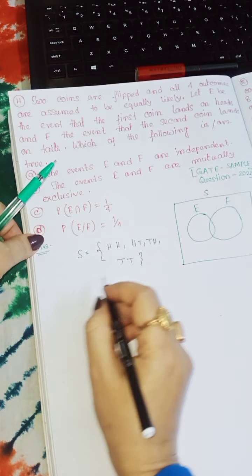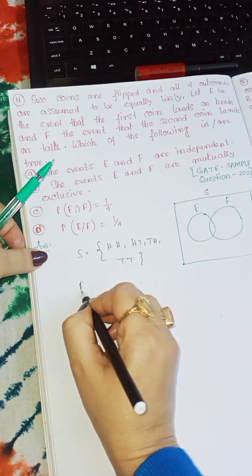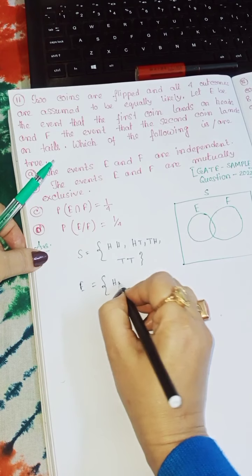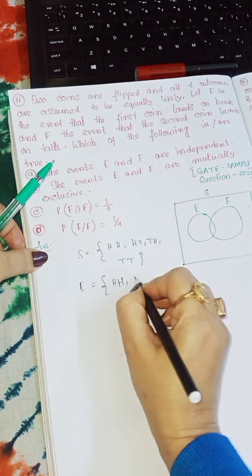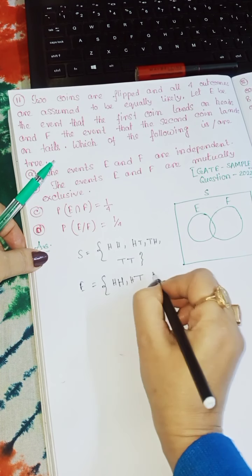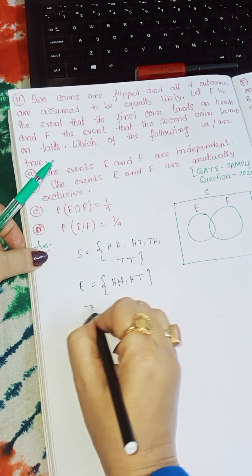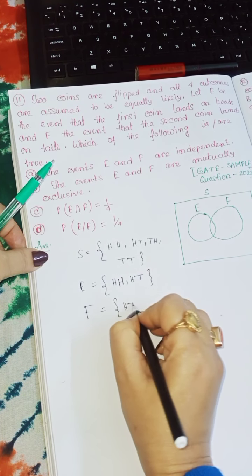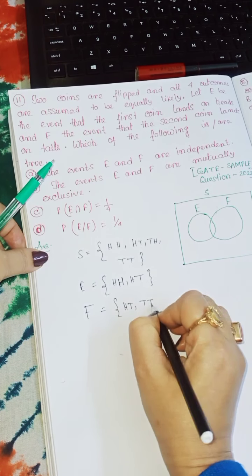And event E is equal to HH or HT. Event F is equal to HT or TT.